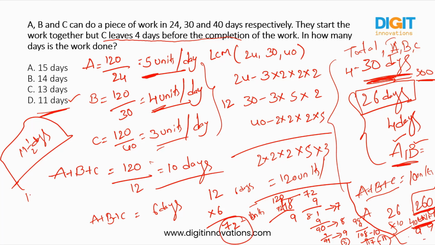So from 120, if we remove 72, we only have 48. To complete these 48 units, we require 11 days. Only A and B should work together, because C has already left. So for the remaining days only A and B are working. I hope you are clear.